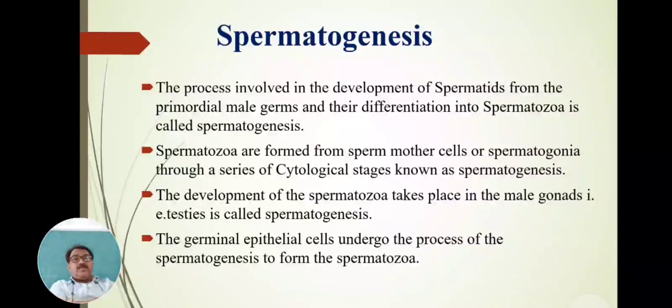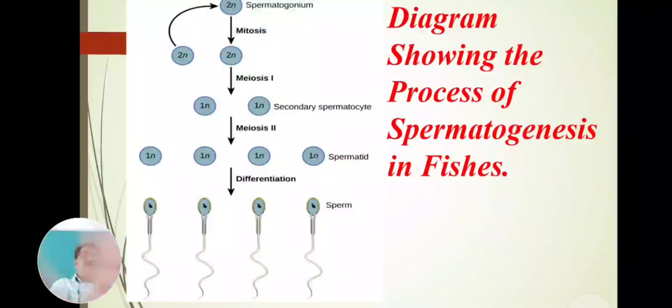These are the various definitions of spermatogenesis. It is the process involved in the development of spermatids from the primordial male germ cells and their differentiation into spermatozoa. Or, the spermatozoa are formed from sperm mother cells or spermatogonia through a series of cytological changes. The development of spermatozoa takes place in the male gonad, in the testes. The germinal epithelial cells undergo spermatogenesis to form the spermatozoa.